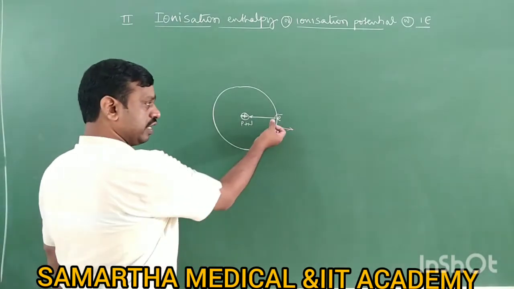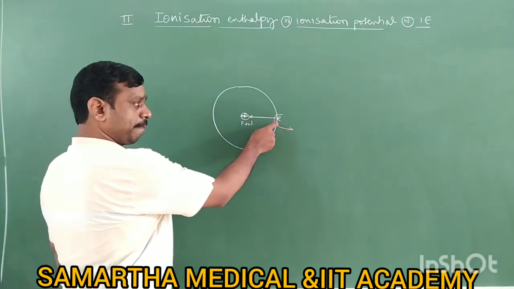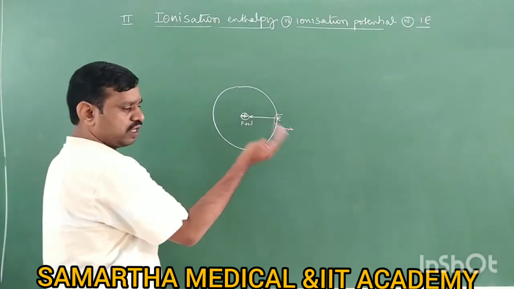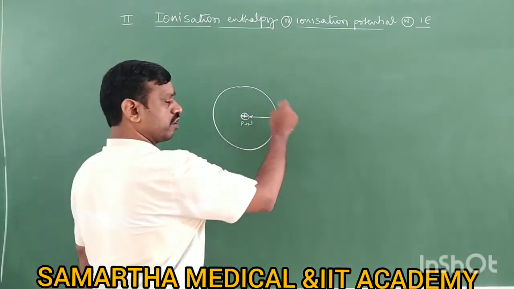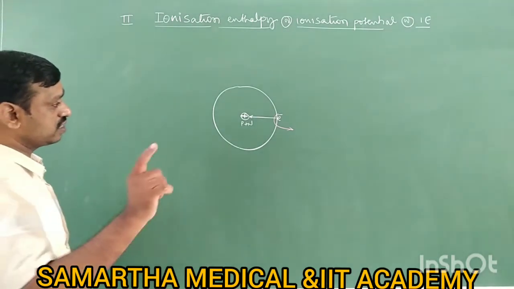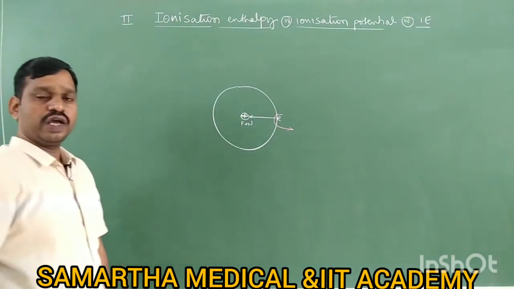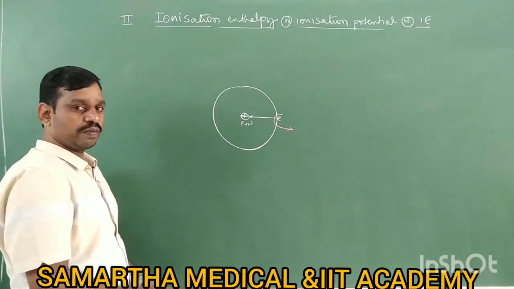So the minimum energy which is required to remove the electron from the outermost orbit in a neutral isolated gaseous atom is called ionization enthalpy, which is also called first ionization enthalpy.